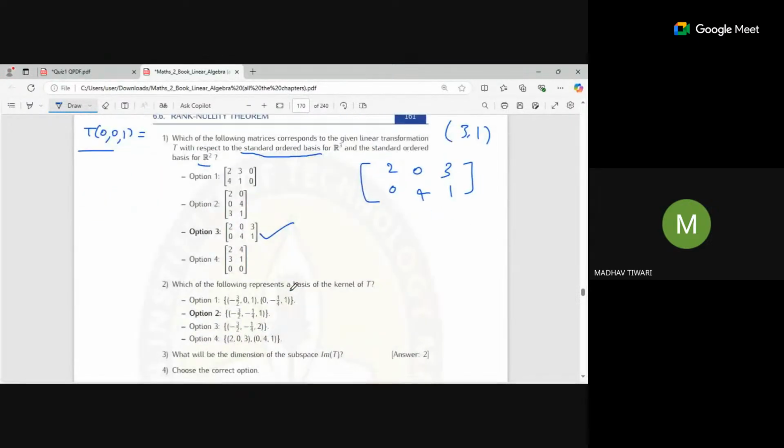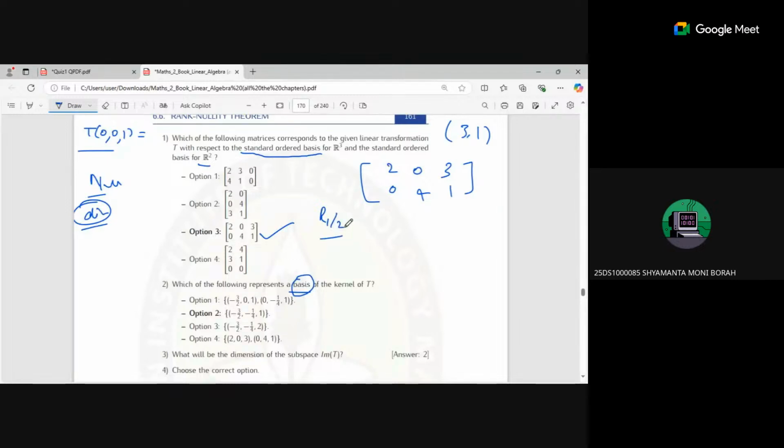Okay, next it is asking which of the following represents the basis for the kernel. Now you have to find the basis. Till now we were finding only the nullity, so dimension was enough. But now we want the basis. So how can we find it? Firstly, by reducing it to the reduced row echelon form. So R1 divided by 2.